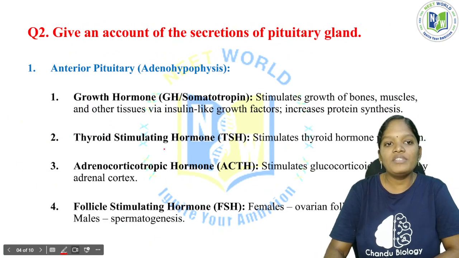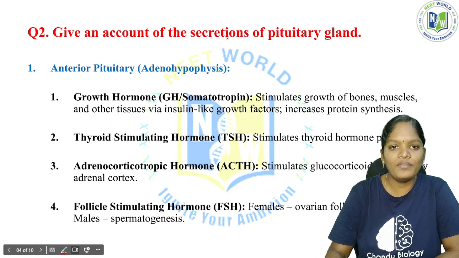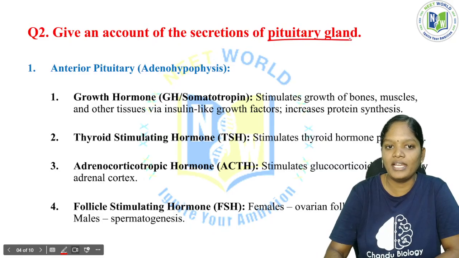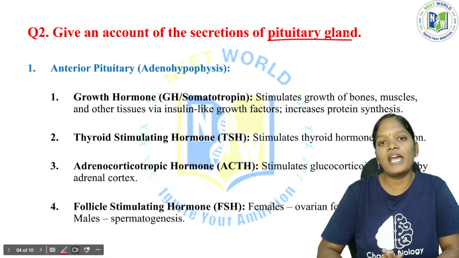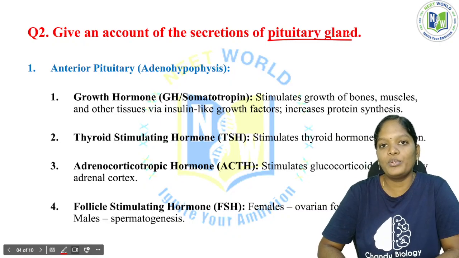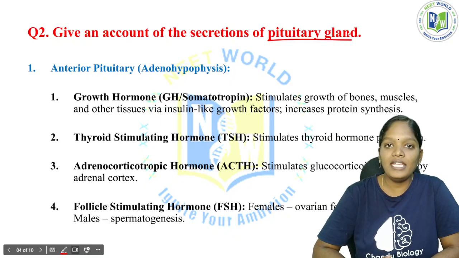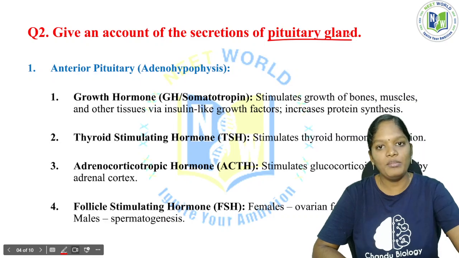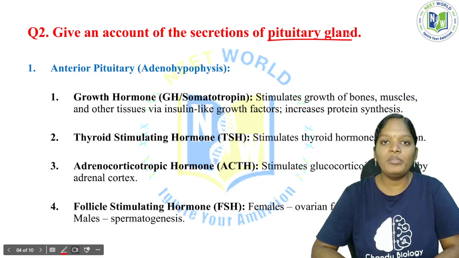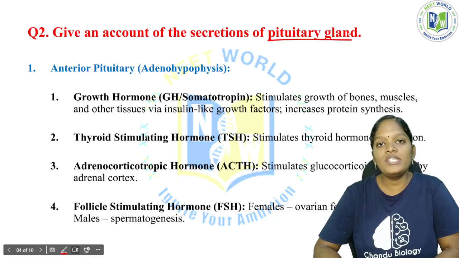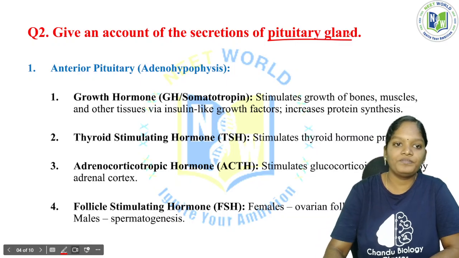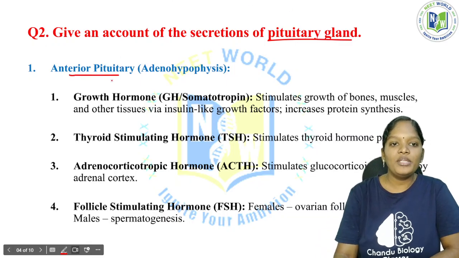So the next question will be: give an account of the secretion of the pituitary gland. You should know that in the pituitary gland we have an anterior region and a posterior region. There is the anterior pituitary and the posterior pituitary. The anterior pituitary is also called the adenohypophysis, and the posterior pituitary is also called the neurohypophysis.